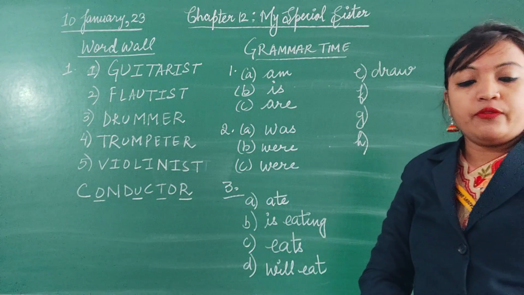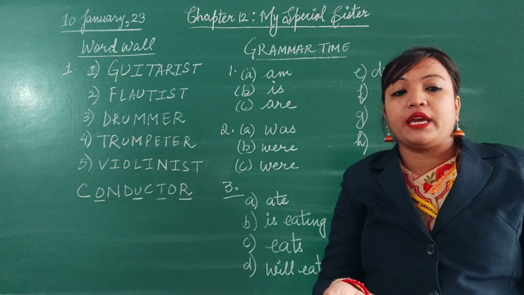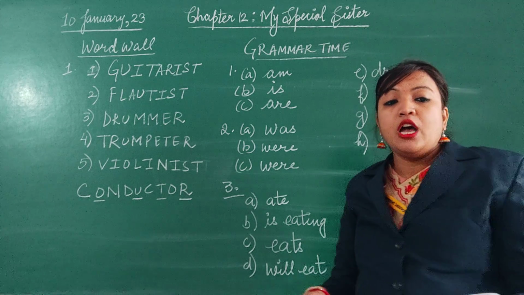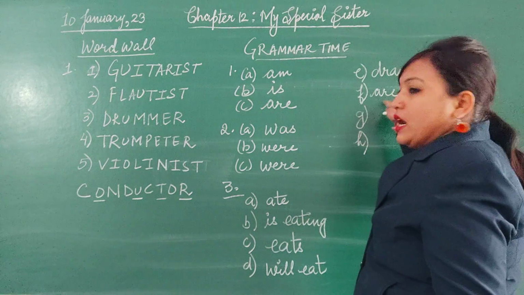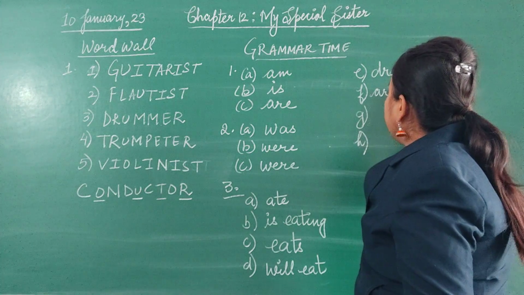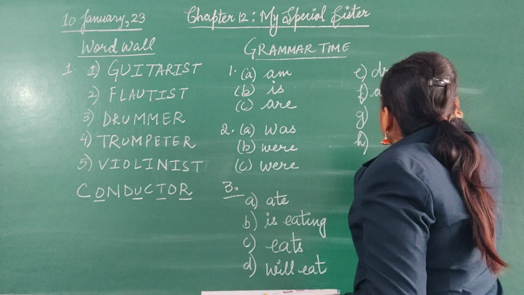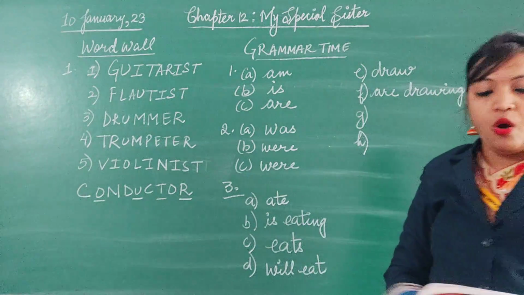Then F part, we dash pictures now. Now means present time, at the time of speaking. That is present continuous tense. We is a plural subject, so the plural verb will come, are. And the present participle of draw is drawing. We are drawing pictures now.